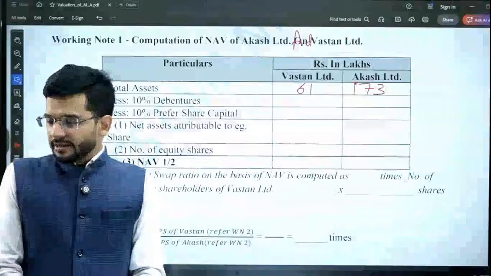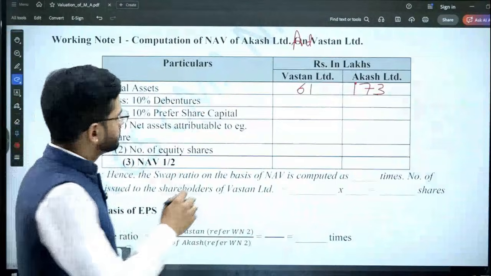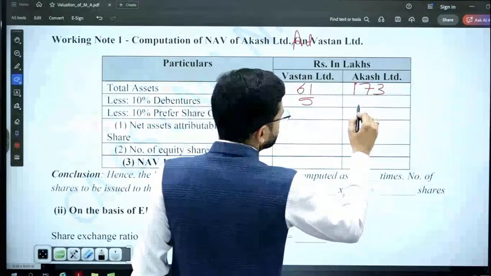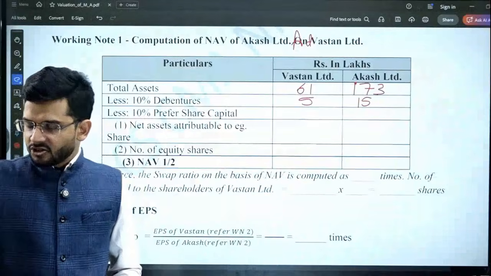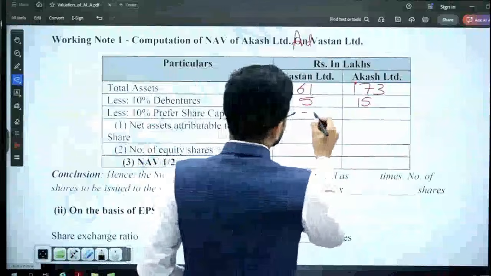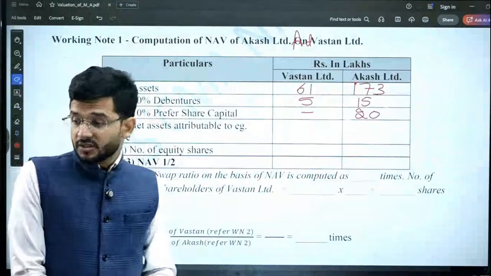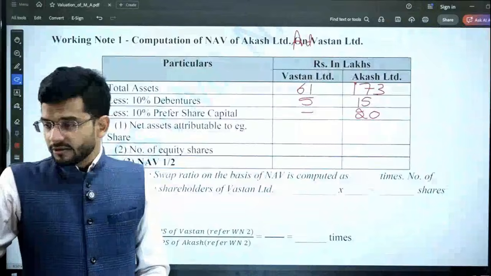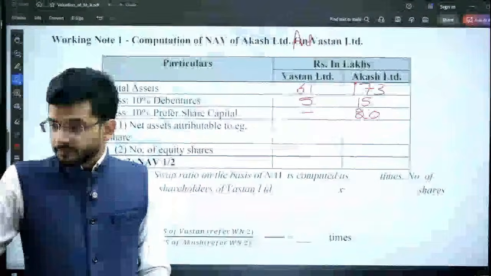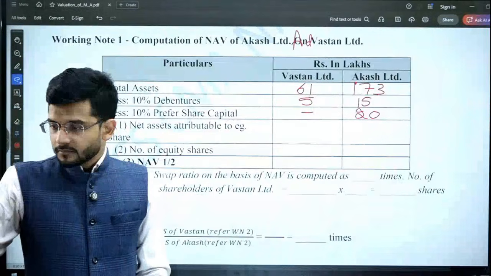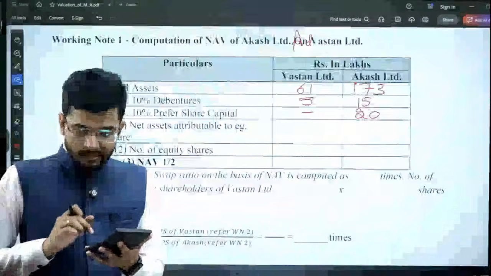Then we have external debentures. Debentures are 10% debentures. So 5 lakh debentures are there and 15 lakh debentures are there. Then we have preference share capital, 0 and 20 for Watson Limited and Akash Limited respectively. Now, what are the net assets? These are the net assets which are attributable to the shares.